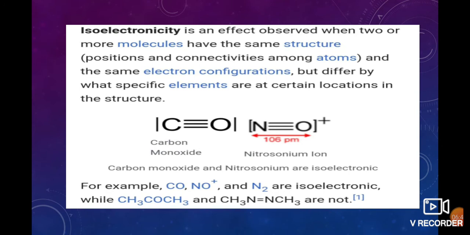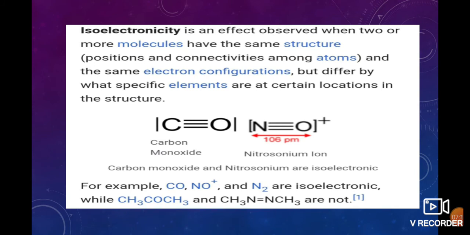Next one, isoelectronicity. What is isoelectronicity?